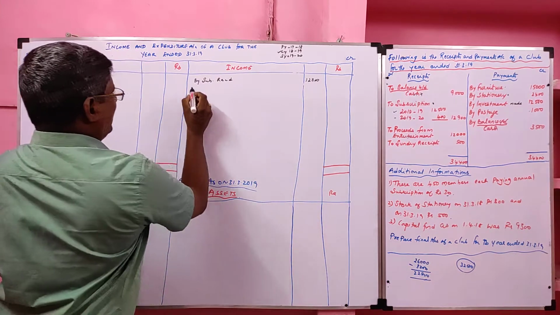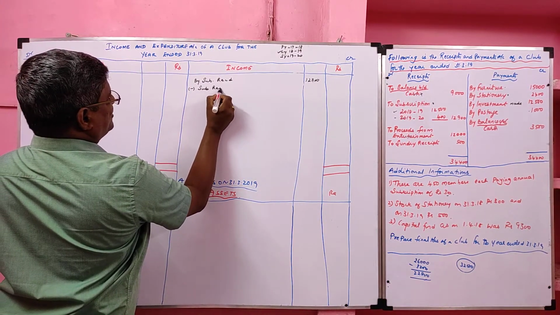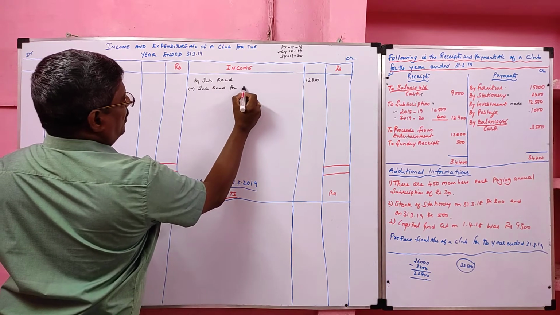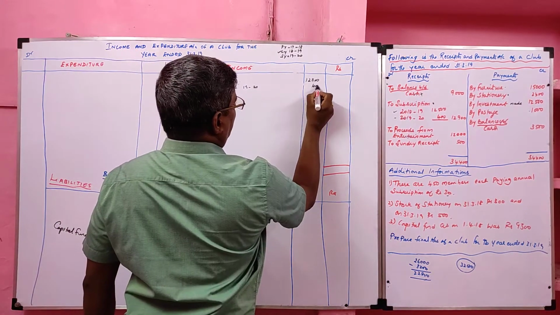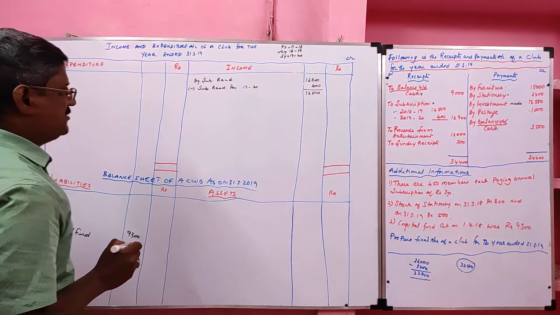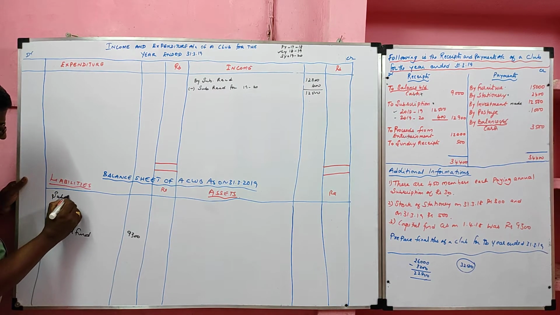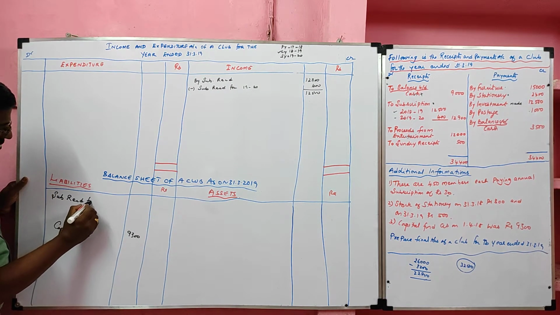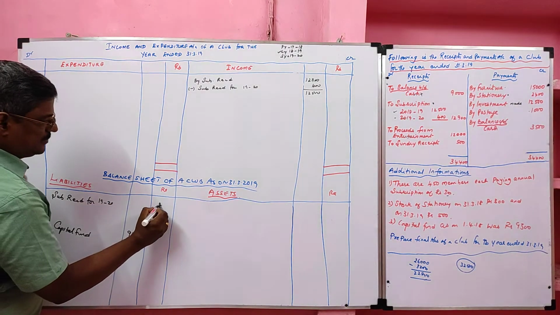So, subsequent year, subscription received for 19-20, value 400. We should deduct from subscription received and it will go to the balance sheet liability side. Subscription received for 19-20. It is received in advance.